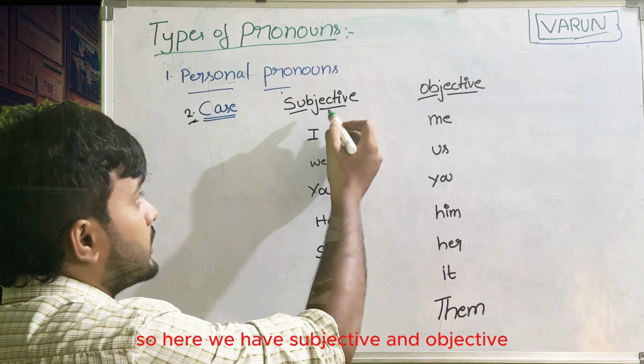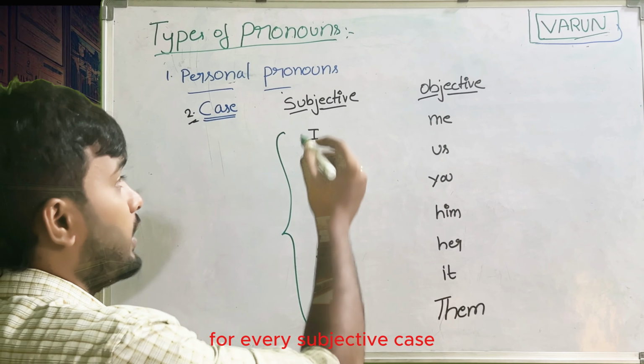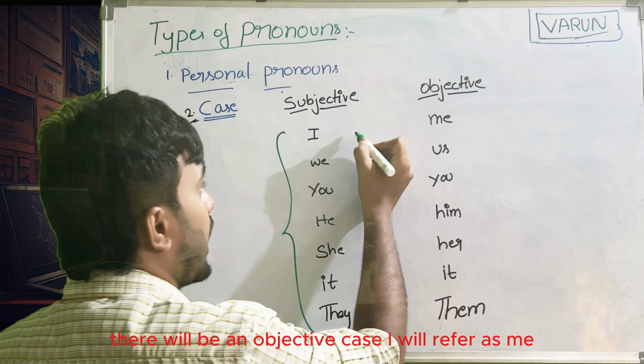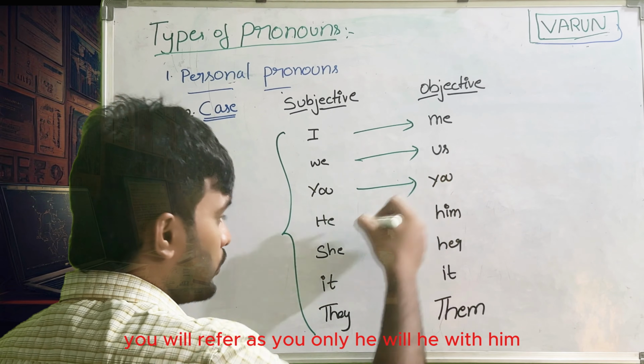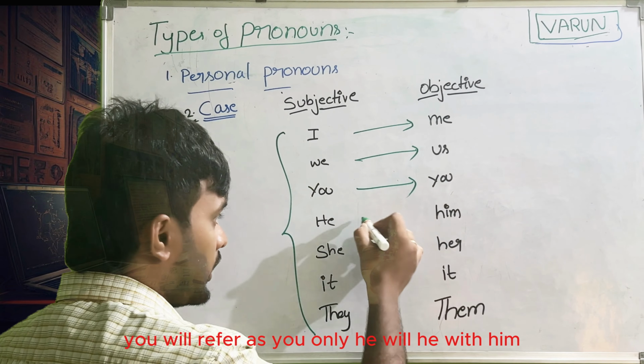These all are personal pronouns, talking about persons. This is a subjective case and this is an objective case. For every subjective case there will be an objective case. I will refer as me, we as us, you as you only, he as him, she as her, it as it, they as them. This will play very crucial roles. And mainly these objective cases will be used in the passive voice, and the subjective cases in the active voice.